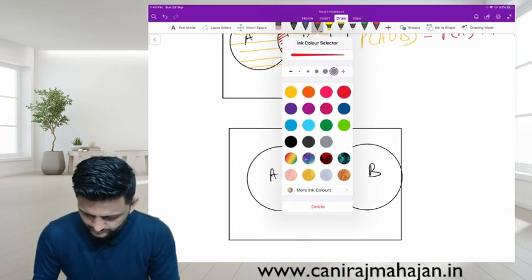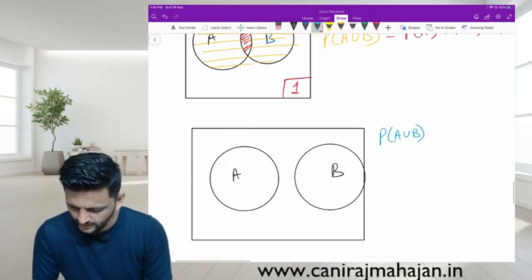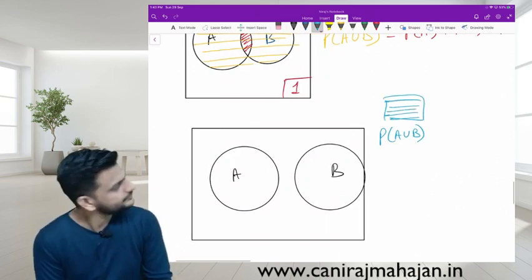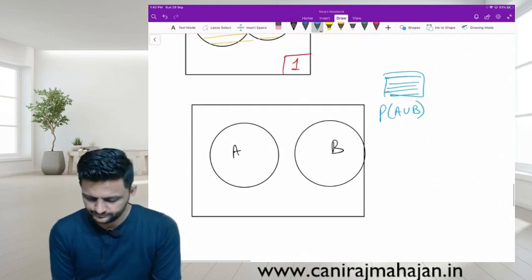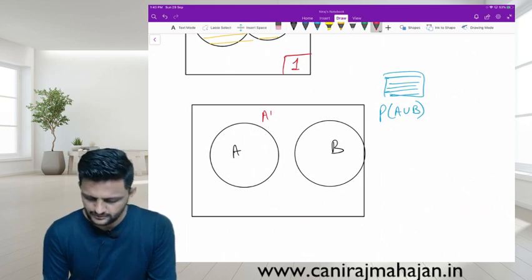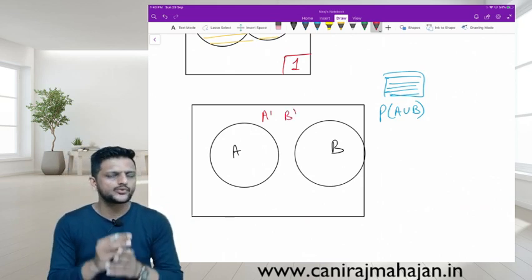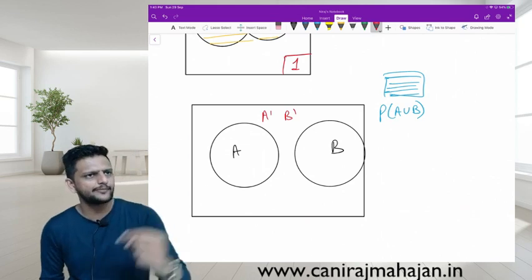It is the same thing. P of A union B. Can we shade the area? Yes or no? What is outside A? A dash. What is outside B? So is that the outside circle within the Venn diagram? It is A dash and B dash.